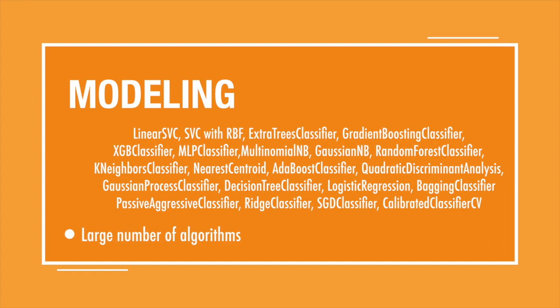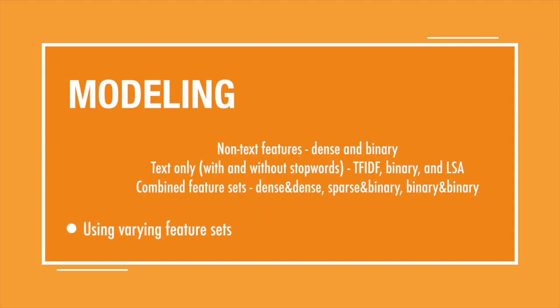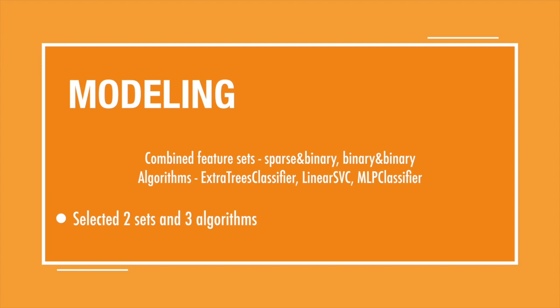One benefit to the dataset being small, however, is that it enabled me to try multiple algorithms, because the time of execution is often short. Likewise, multiple feature sets were tried as well, consisting of non-text features, text features, and combinations of both of these. Based on these trials, I selected 2 feature sets and 3 algorithms to explore further due to their performance and stability against this dataset. The combination feature sets made the most sense to me, as this is what a SOC analyst would take into account, text and non-text, essentially anything they can.